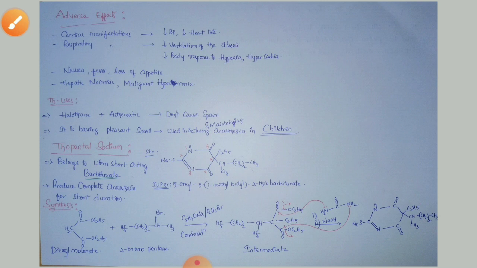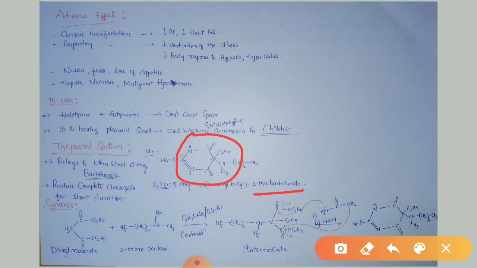The IUPAC name of this one is 5-ethyl-5-(1-methylbutyl)-2-thiobarbiturate. The numbering has to start from the nitrogen, that is the hetero atom, so the numbering will be in an anti-clockwise direction. At the fifth position, ethyl and 1-methylbutyl groups are present.